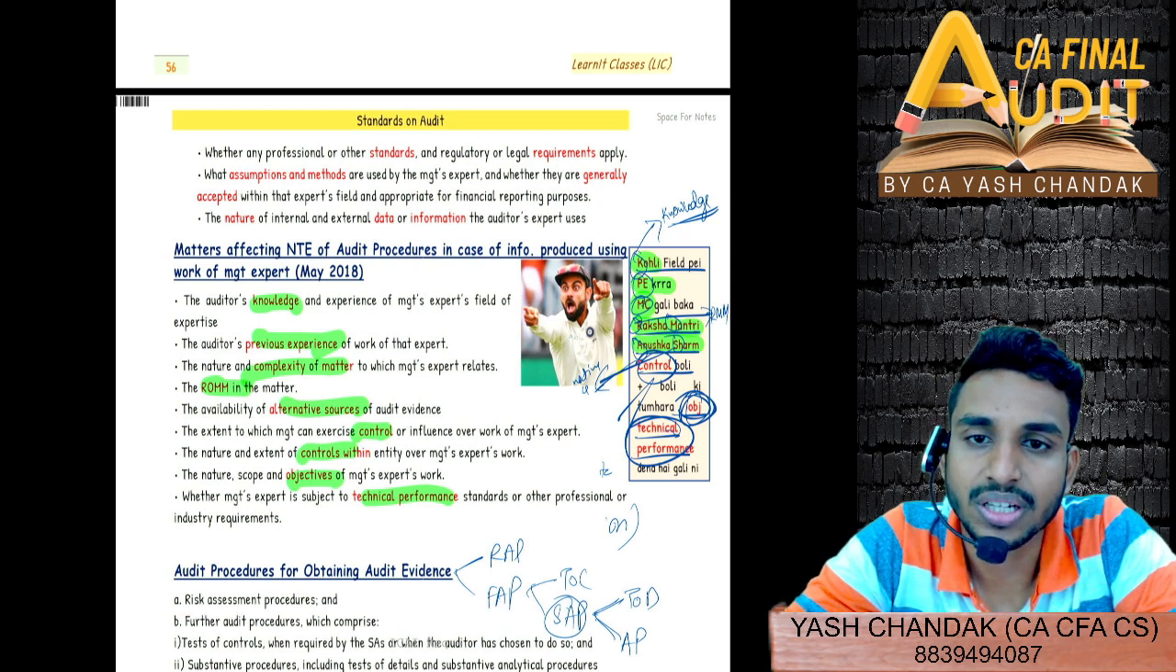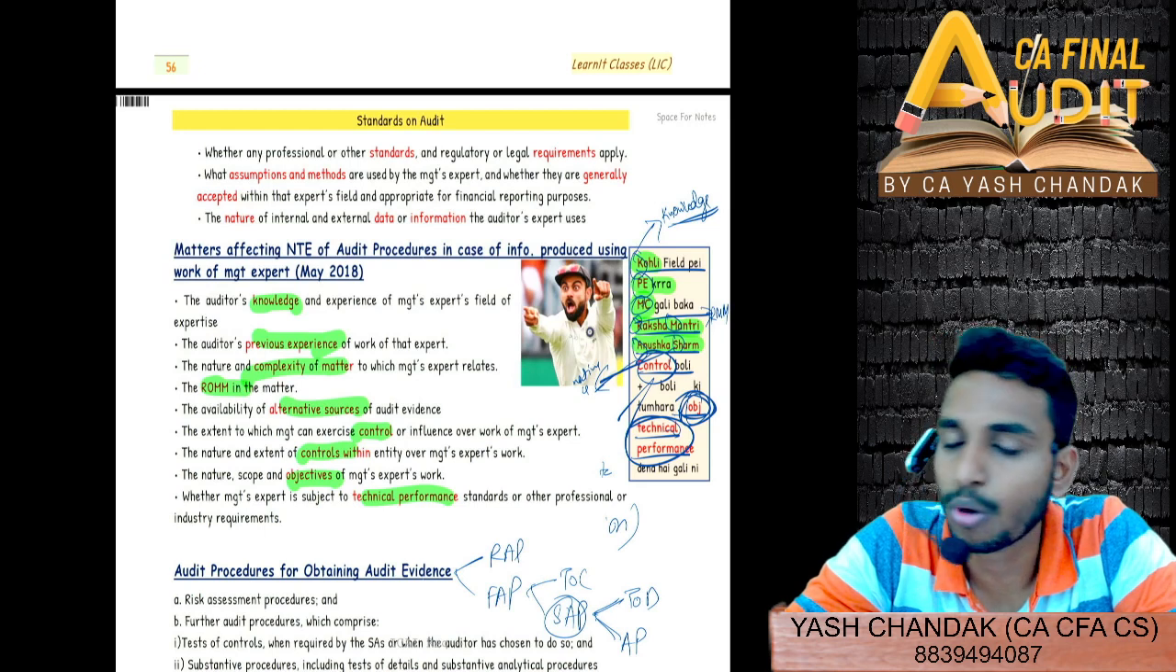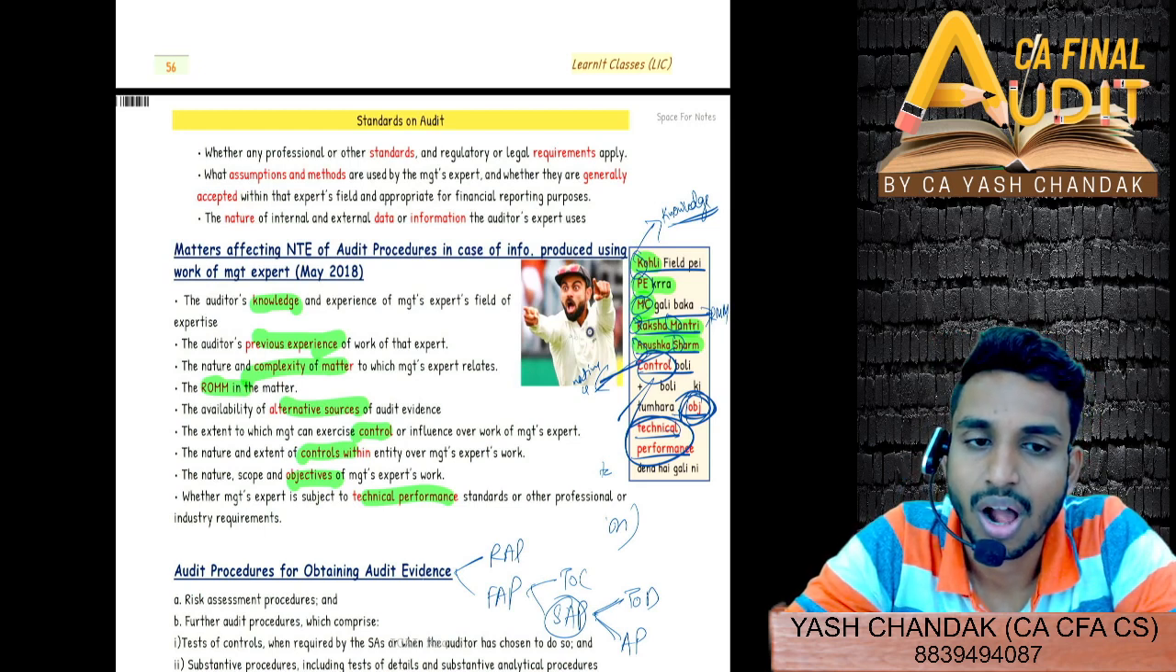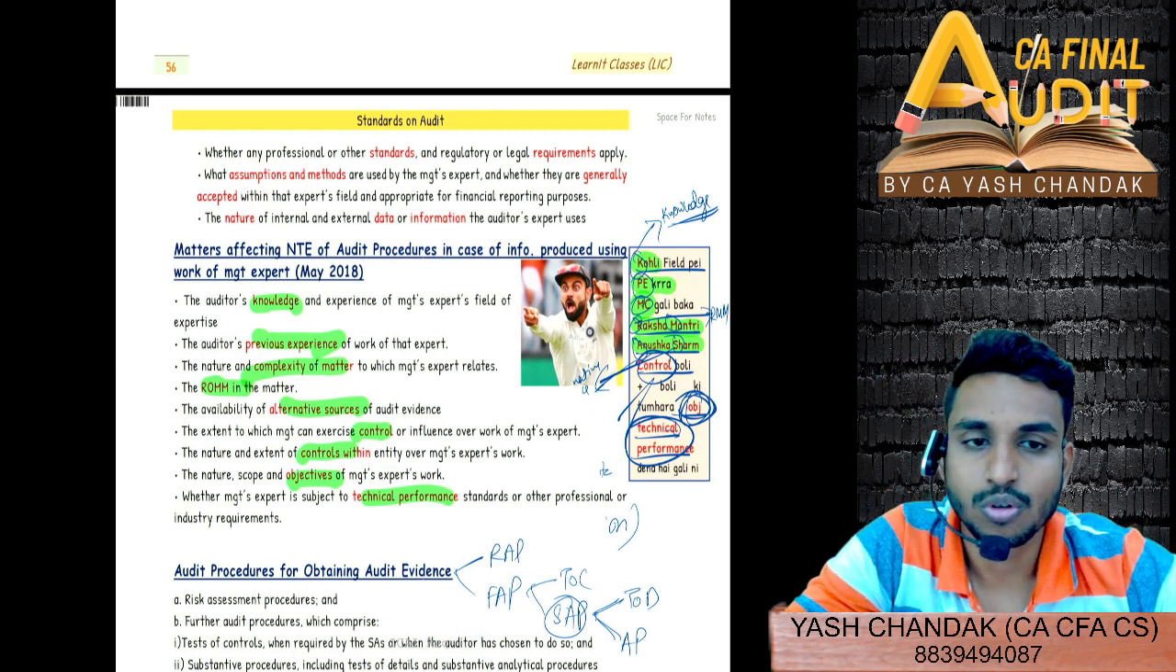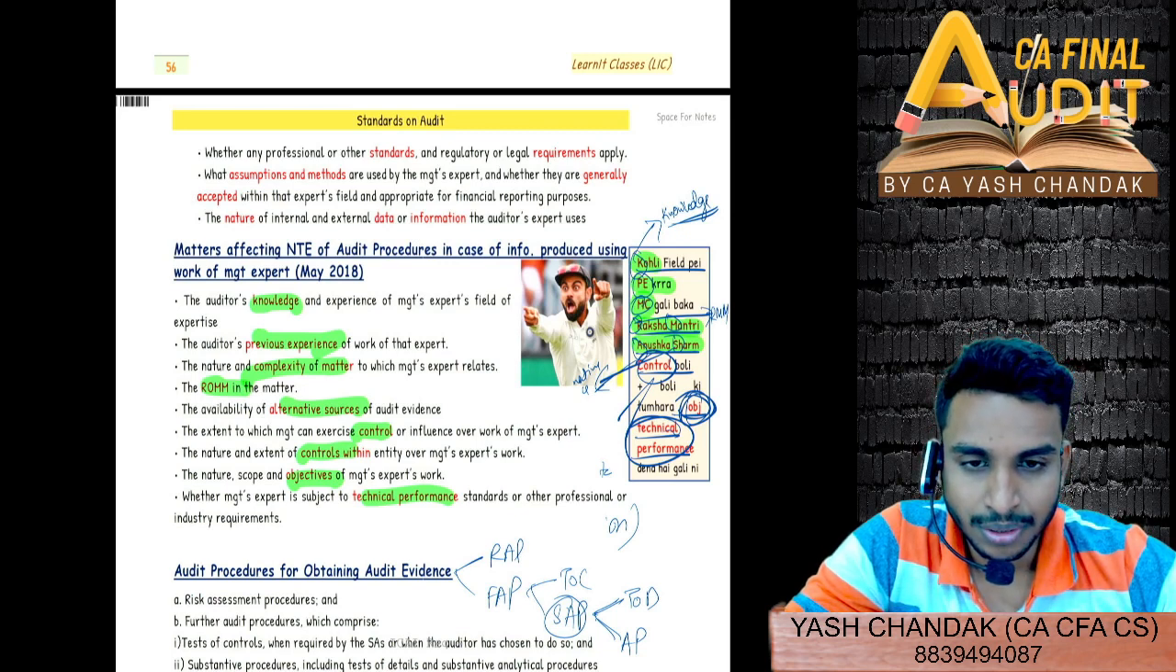Then the procedural part: you should communicate with external legal counsel. Later on, if they are not professionally or regulatorily allowed to communicate with you, then we have to perform alternative audit procedures. And if you're not able to obtain sufficient appropriate audit evidence from alternative audit procedures, then we have to modify the report, so you can qualify accordingly, right?